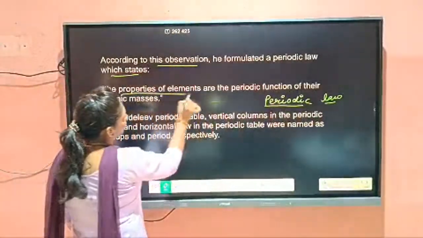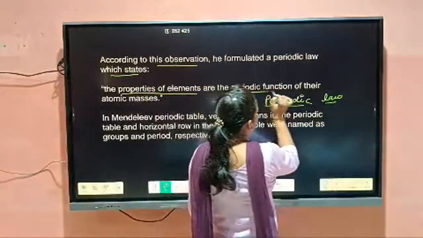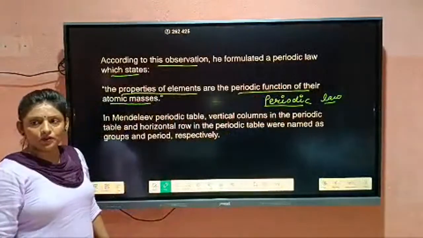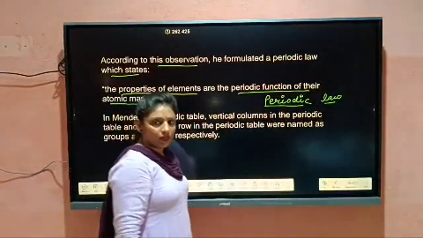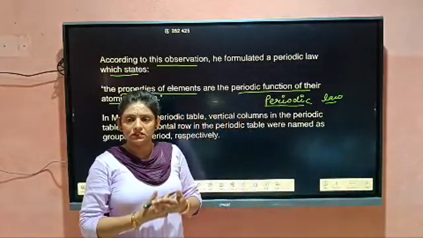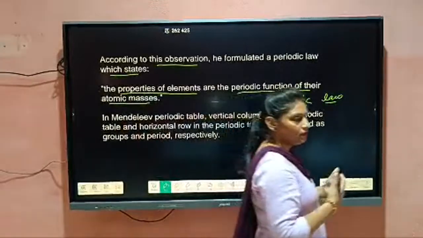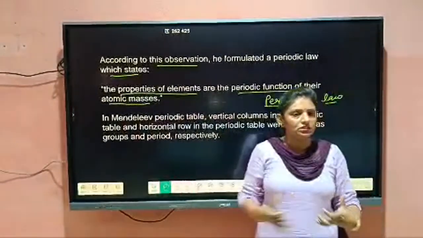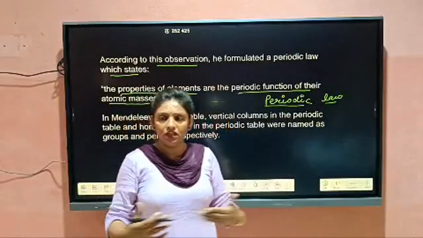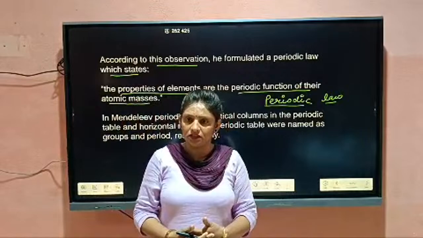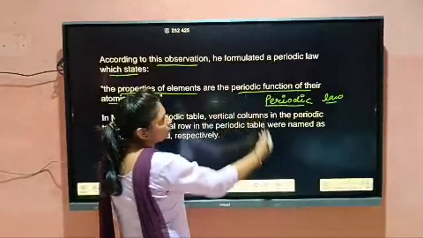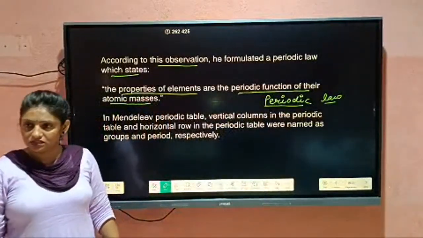The properties of elements are a periodic function of their atomic mass. Means after an interval, properties may get similar to each other. Their properties will start to match with each other after a period. So he said that properties of elements are the periodic function of their atomic mass.